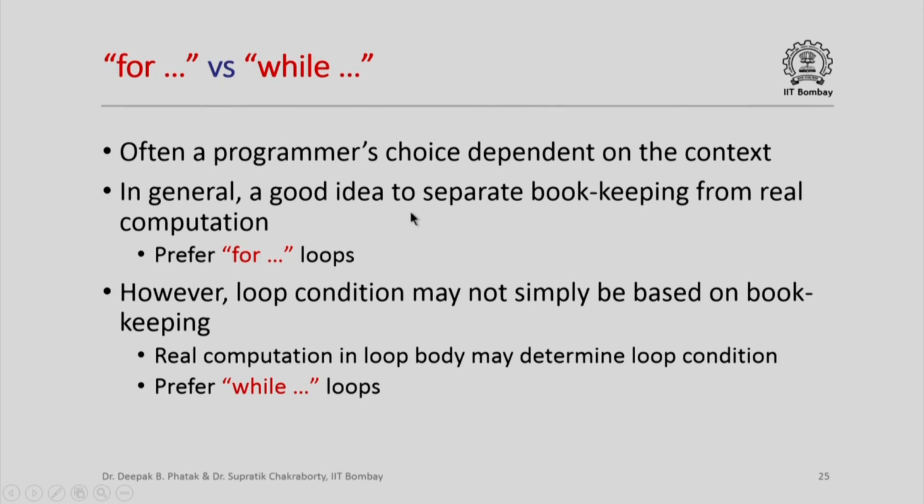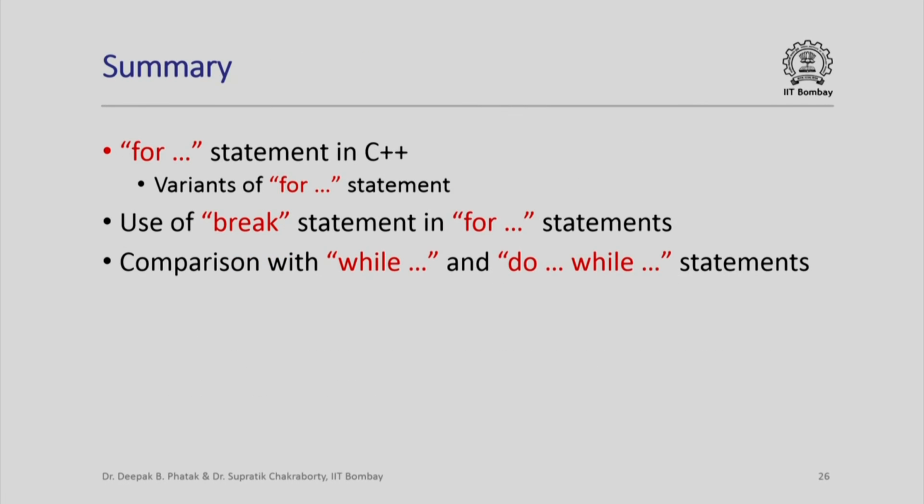In general, it is a good idea to separate bookkeeping from real computation, so for loops would seem preferable. However, loop conditions may not simply be based on bookkeeping; loop conditions may also be changed by the real computation in the loop body, in which case we might prefer while loops. So in summary, we have looked at the for statement in C++ and its variants, we have looked at the use of the break statement within for statements, and we have seen a very brief comparison of for with while and do while statements. Thank you.